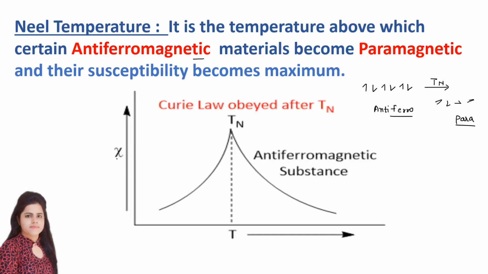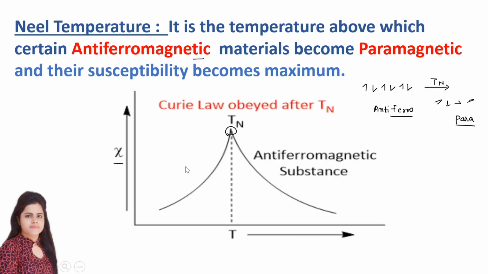So here with the graph also you can see susceptibility first is increasing. Okay, but after this Tn or Néel temperature their susceptibility is decreasing again. It is decreasing at high speed like paramagnetic substances, right?